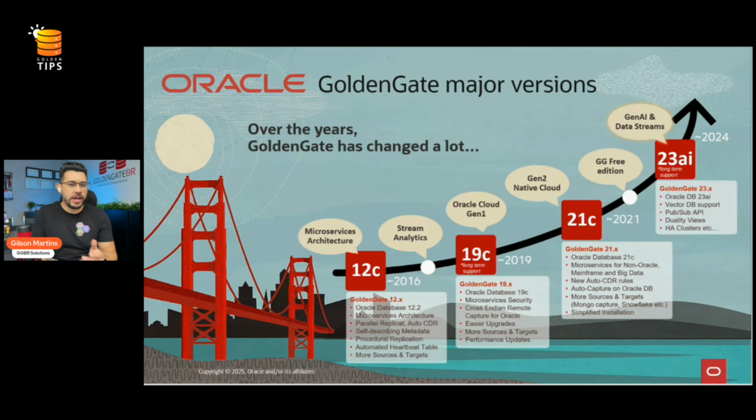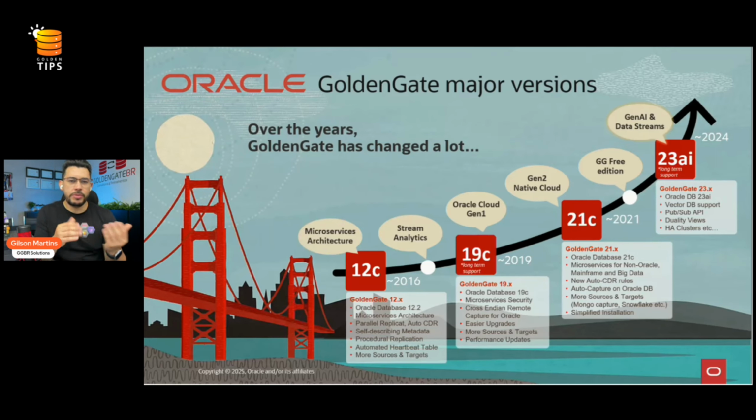And after that, we had stream analytics. And in version 19c, we had the first GoldenGate in cloud in Gen 1, in Gen 2 with the version 21c. Then we have the GoldenGate Free Edition, which is a pretty cool option to deploy, install, and use GoldenGate without need to pay any license.